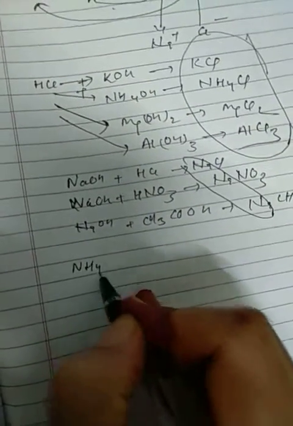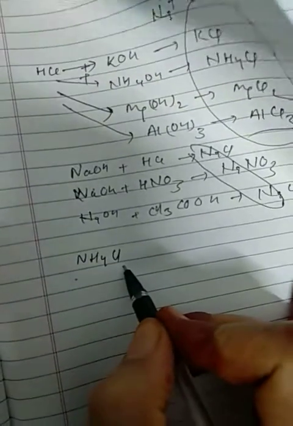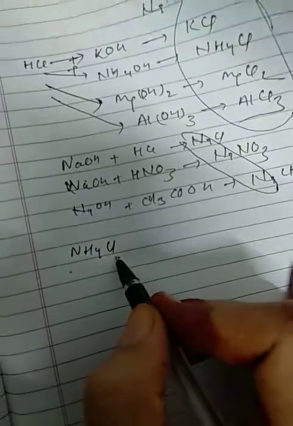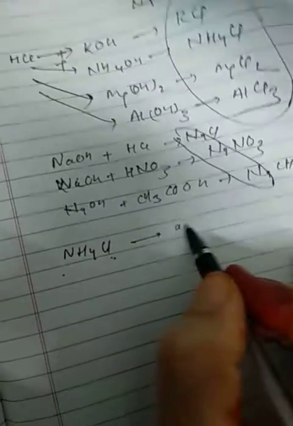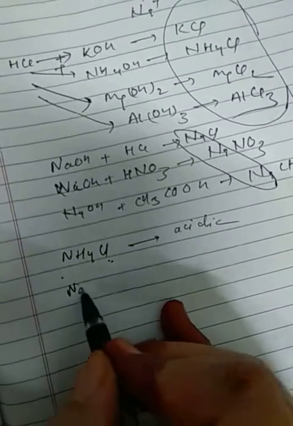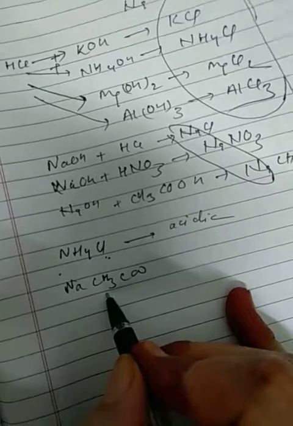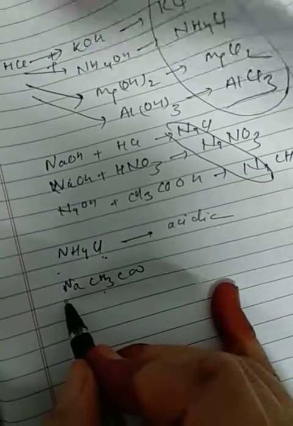So on this basis, ammonium chloride, NH4Cl, is made up of ammonium hydroxide and HCl, but HCl is strong out of these two, so it will be acidic in nature. NaCH3COO is made up of CH3COOH, that is acetic acid, and sodium hydroxide.